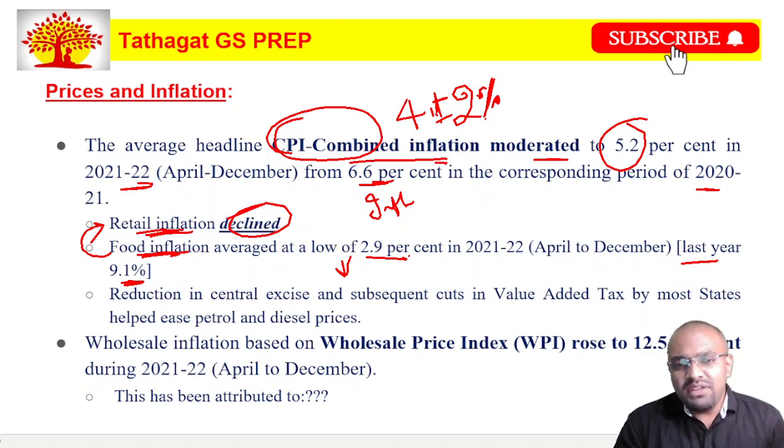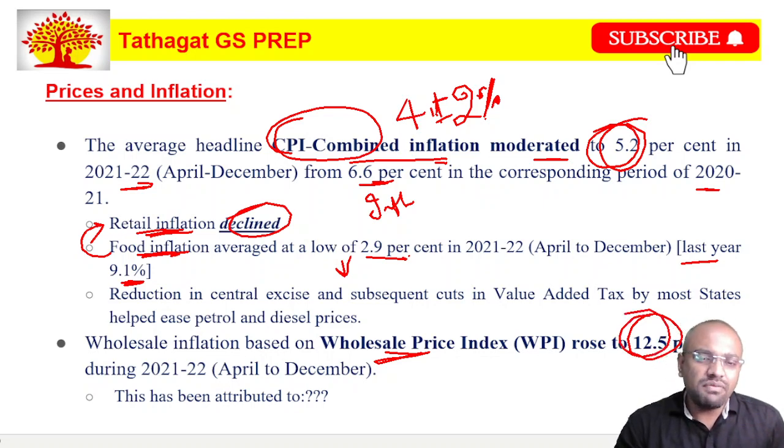But when we look at the wholesale price index, it has been increasing. It has risen to nearly 12.5%. The CPI-combined has moderated to nearly 5.2%, but the wholesale price index has increased to 12.5%. Why has the wholesale price index increased?